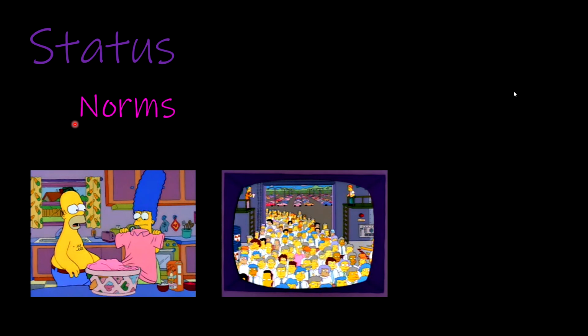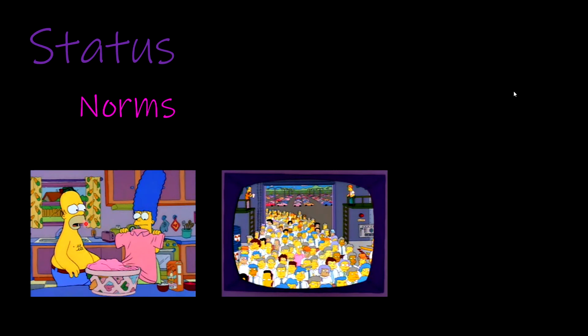And the example that I used here is from The Simpsons. And if you look at this picture over here on the left, this is a story from a time when Marge here did Homer's laundry, and Homer only wears white shirts. But in this particular instance, their son Bart had thrown his lucky red cap into the laundry. As a result, all of Homer's clothes had turned pink.